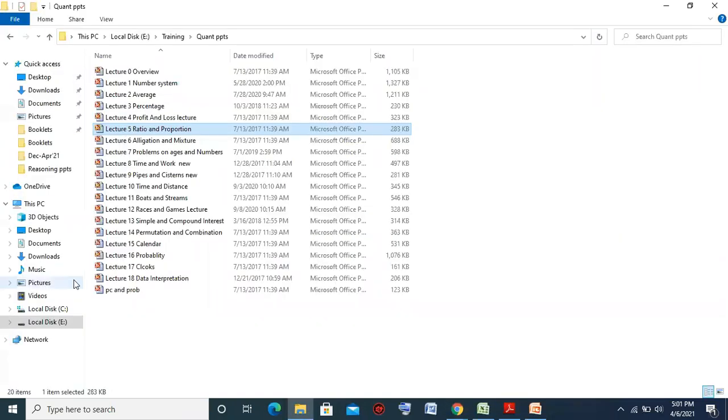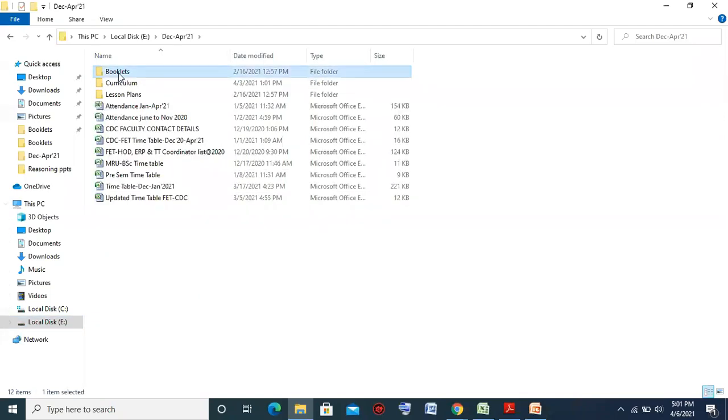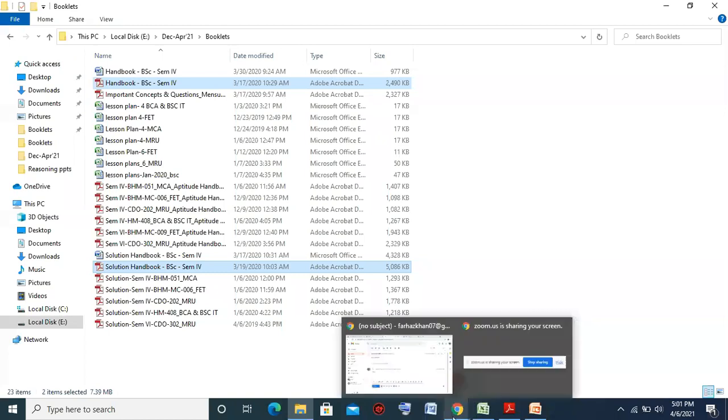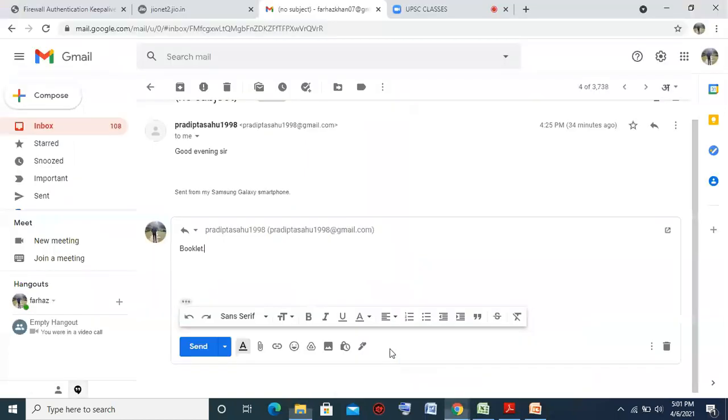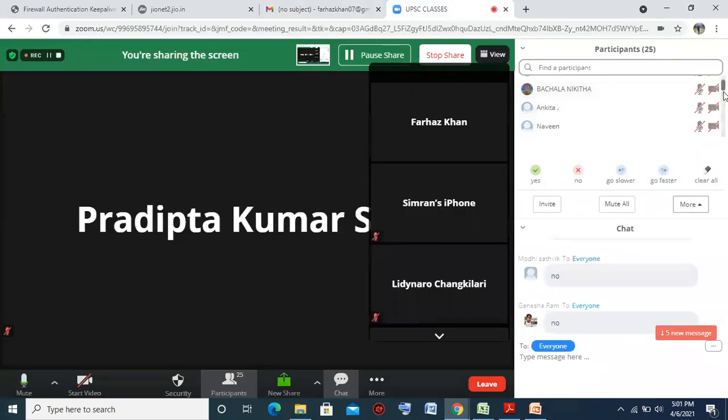So I'm sharing the booklet. Booklet कहाँ गई? So how many of you have joined recently? Let me see the names.